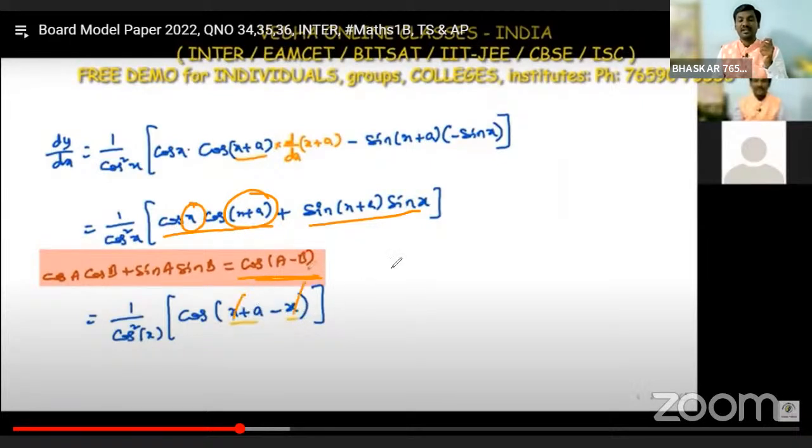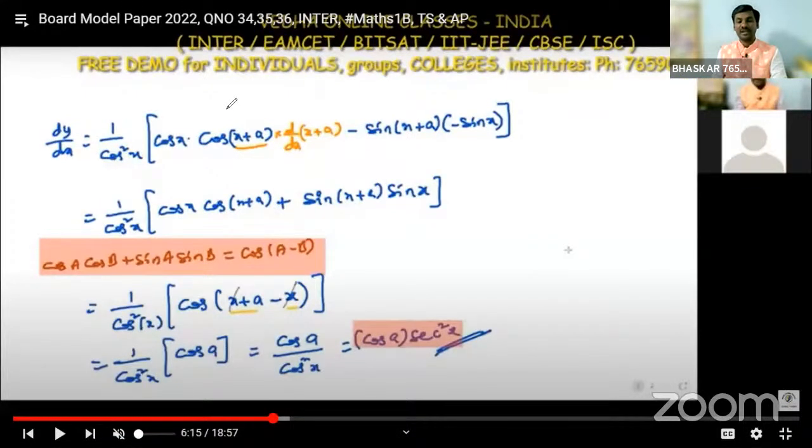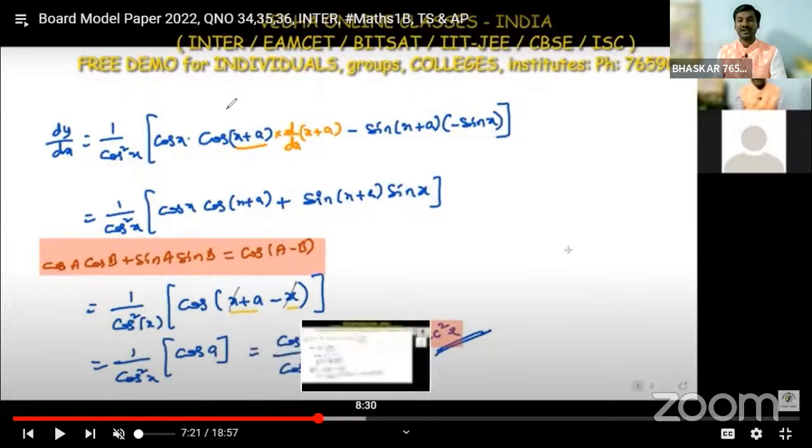And we can cancel this x and x. So that means we are going to get cos a by cos square x. Cos a by cos square x, and 1 by cos square x is secant square x. This is the final answer.